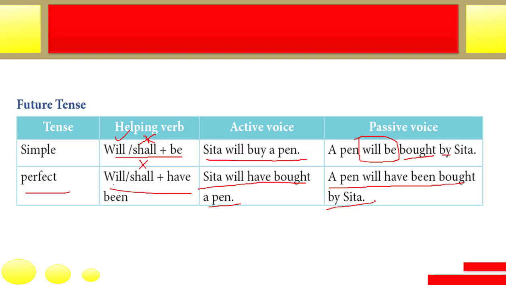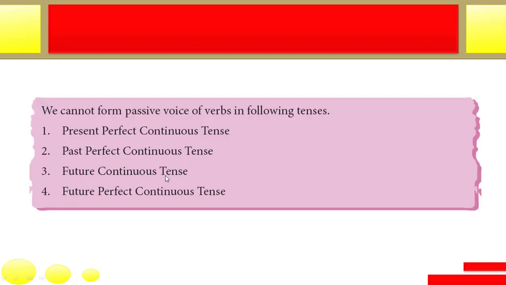A few things are general rules when you are changing from active to passive, that you have already seen with the graphics and animation: the subject is going to become the object, and the object is going to become the subject. Okay, the main verb is going to be in its past participle form. You are going to add the preposition by before the object, and the main thing is which type of helping verb you are putting before the main verb. That's the important thing, and you have seen that.